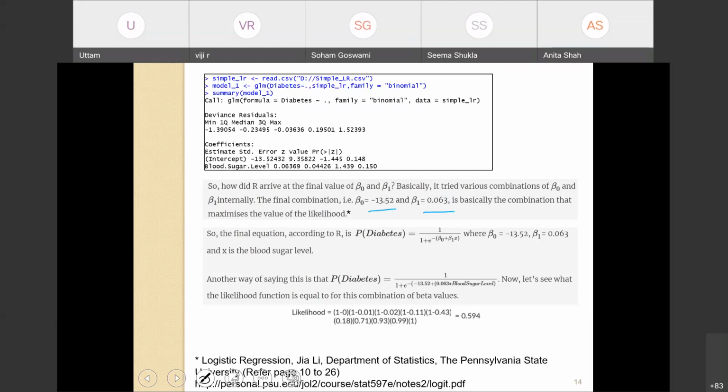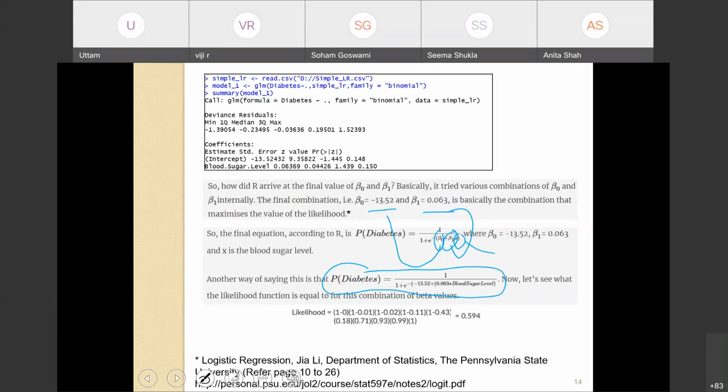Now, based on this value of beta 0 and beta 1, the probability of diabetes is 1 over 1 plus e to the power minus (beta 0 plus beta 1 x), where the value of beta 0 is minus 13.52 and beta 1 is 0.063. And what is x? x is my blood sugar level. So I can rewrite the expression like this: probability of diabetes is equal to 1 over 1 plus e to the power minus (minus 13.52 plus 0.063 into blood sugar level).